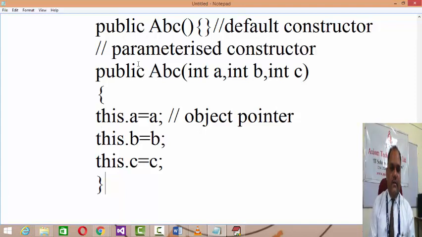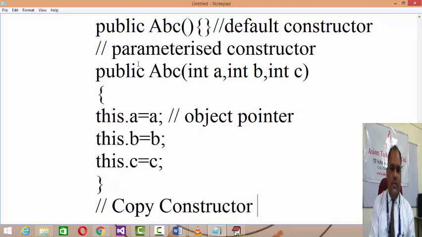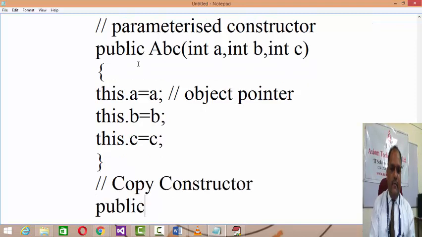And then let's discuss the concept of a copy constructor. Now in case of a copy constructor, as I said, it takes the existing object as an argument.